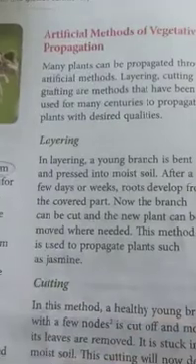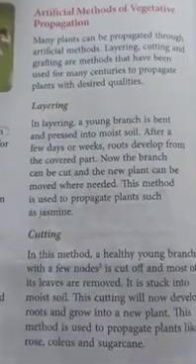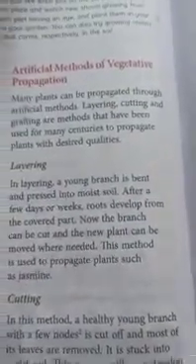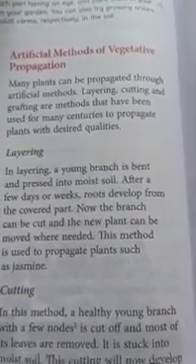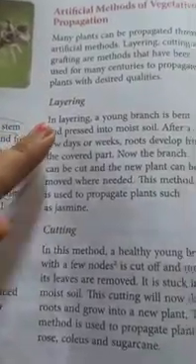Next we have artificial methods of vegetative propagation. Means artificially we can allow the plants to reproduce. For example, layering is there, cutting is there, grafting is there, tissue culture is also there. So let me tell about layering.